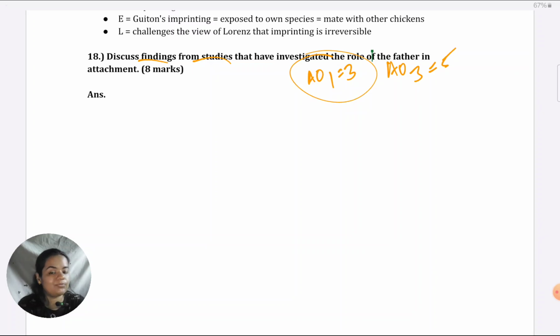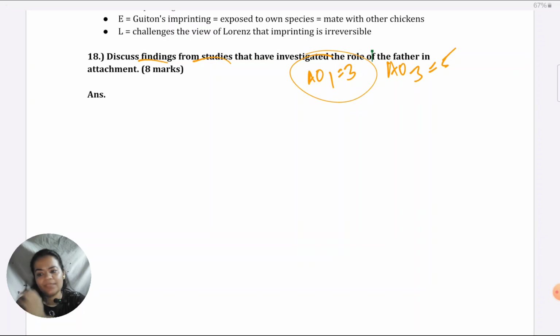They have asked for findings specifically. So make sure you focus only on the findings. Even your AO3 should amount to evaluation of the studies or their findings. So be very focused to be able to score full 8 marks. Otherwise, you'll go lower on the mark band.